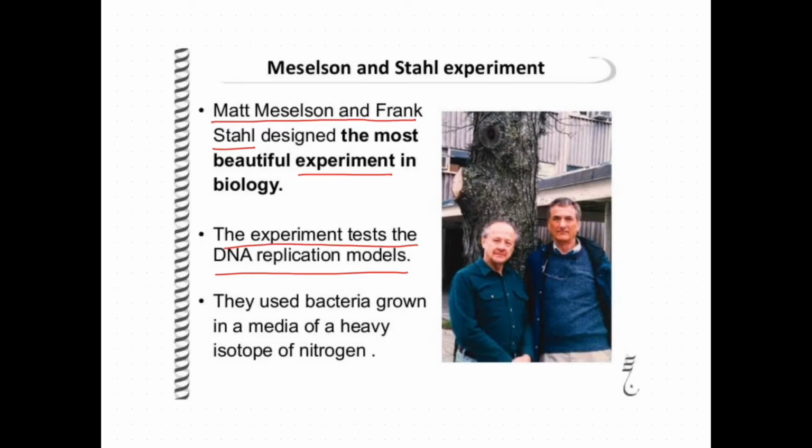Meselson and Stahl confirmed the semi-conservative mode of replication. They used bacteria grown in media containing a heavy isotope of nitrogen. Normal nitrogen is N14 and heavy nitrogen is N15. The bacteria were grown in this heavy isotope of nitrogen for confirming the semi-conservative mode of replication.